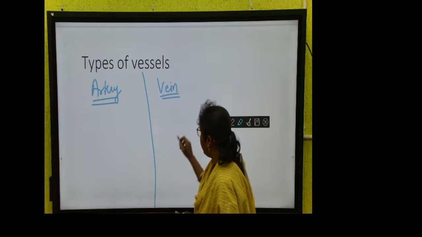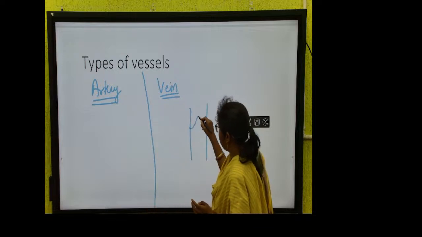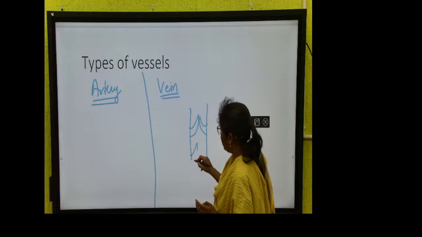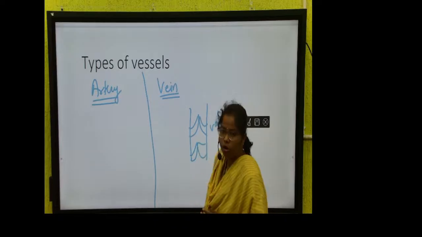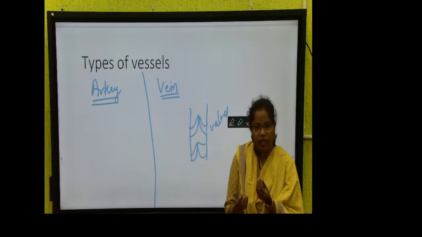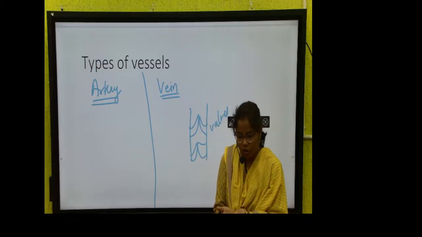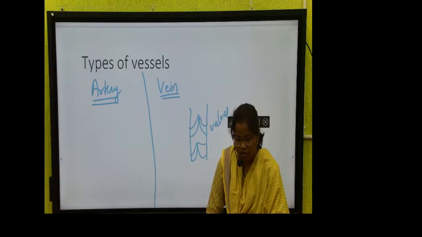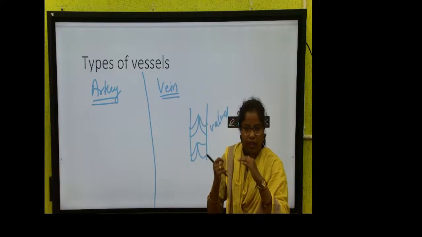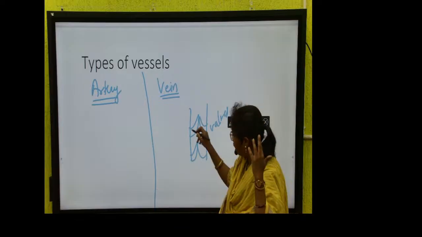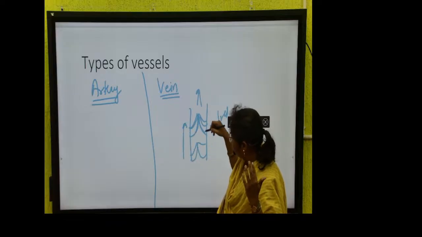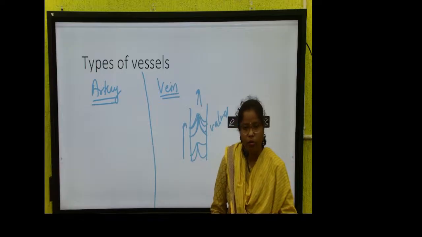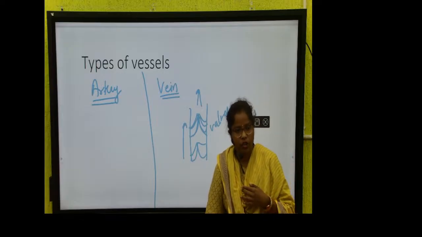So we have this kind of structure which we call valves. What is it? Valves. The blood takes a small amount of energy to go up. The valves just make it move upward, then the second valve takes it on to another level. In such a way the blood moves from the opposite direction to the heart.